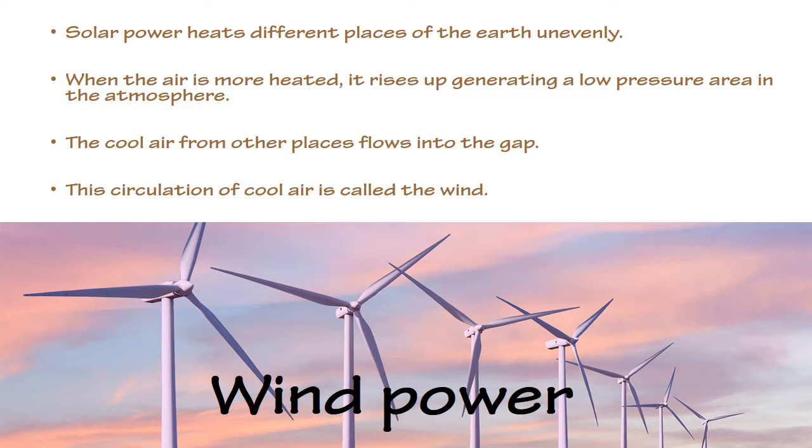When heated air moves up, the cold air comes to replace that place. This flow of air is called wind. This wind power is used to generate several new energy sources in the world.